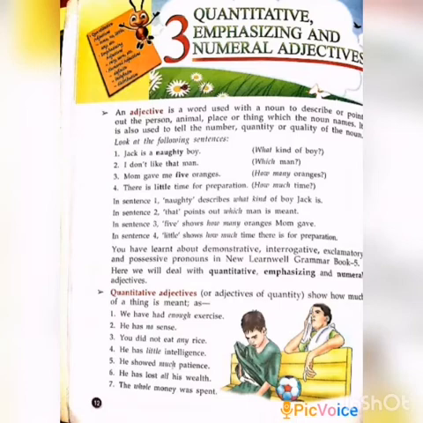In the previous class we already saw the types of noun. So already we have learned demonstrative, interrogative and exclamative adjectives. Okay, so listen, look at the following sentences. There are 4 sentences given. What are they? Jack is a naughty boy. I don't like that man. Mom gave me 5 oranges. There is little time for preparation.